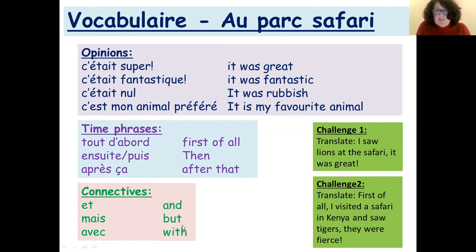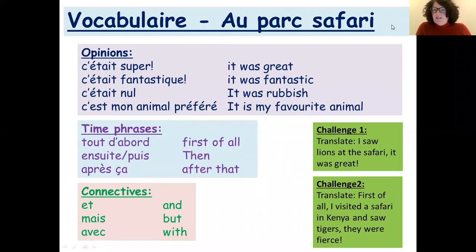Écrivez le vocabulaire, s'il vous plaît, dans votre cahier. So write down all of the vocab nice and neatly and clearly in French and in English in your book or on your paper. Okay, merci beaucoup. Et aussi, il y a deux challenges aujourd'hui. So there's two extra little challenges. See if you can translate any of those sentences. Stop the recording while you're doing this task.